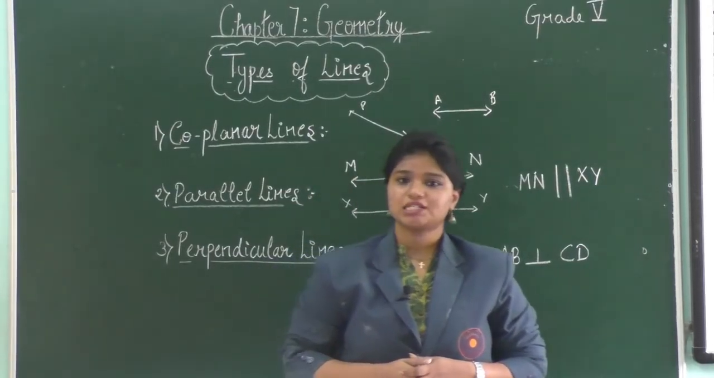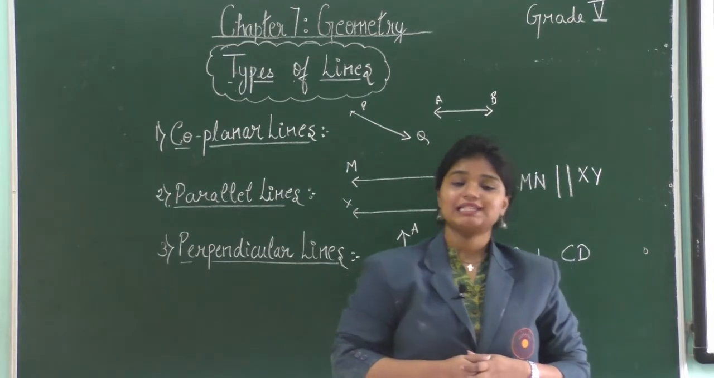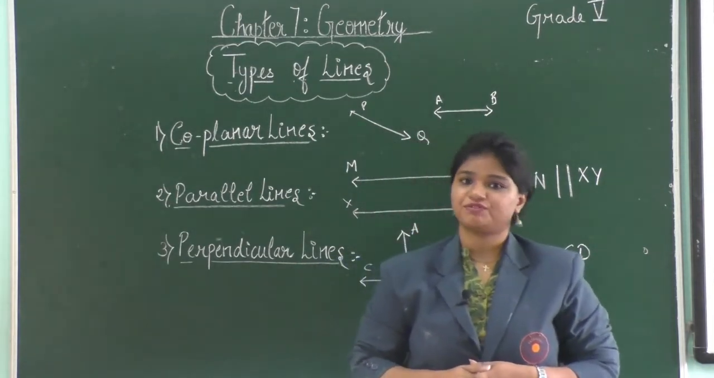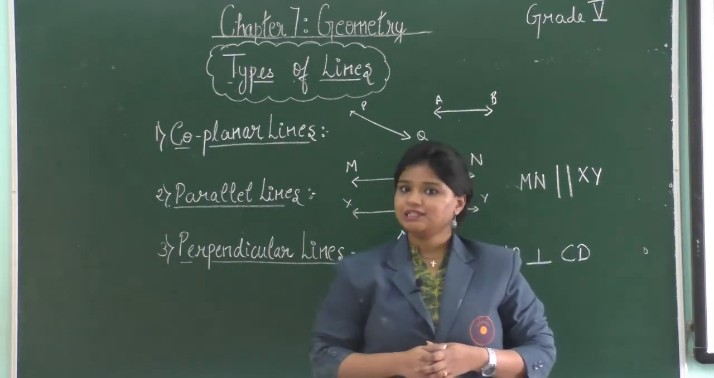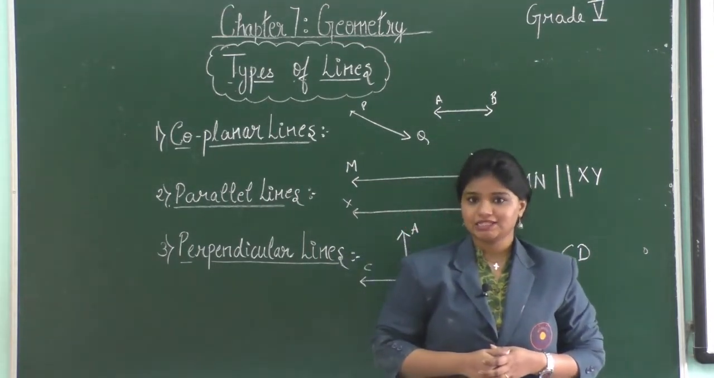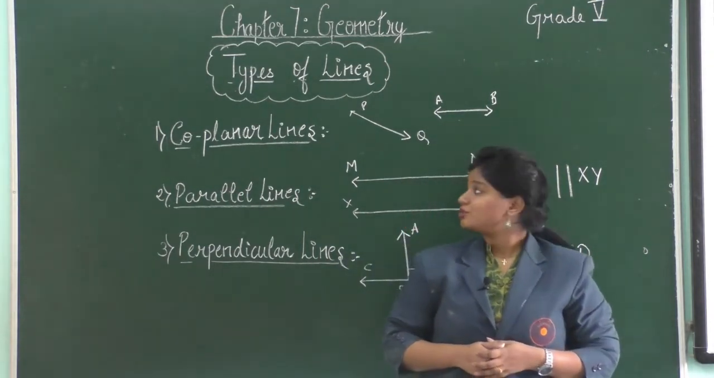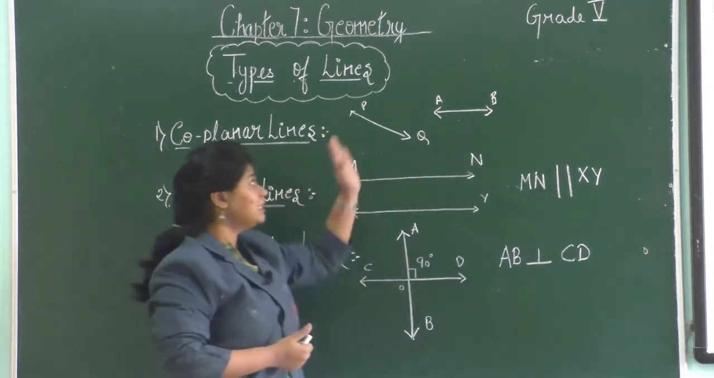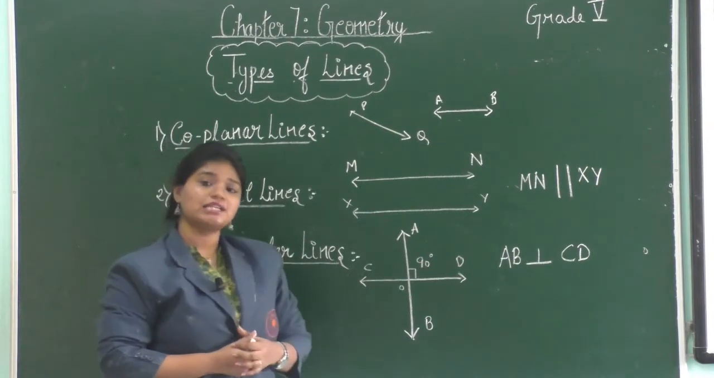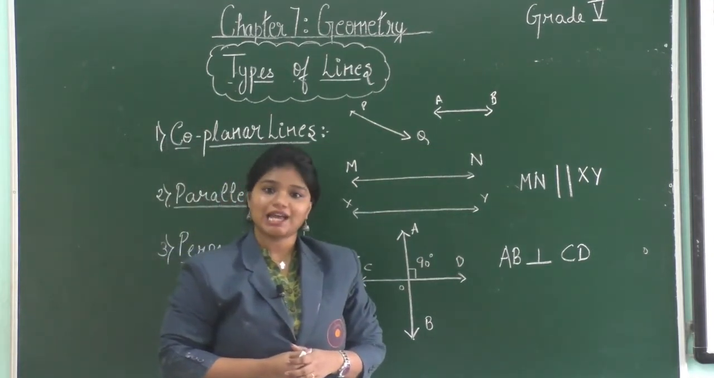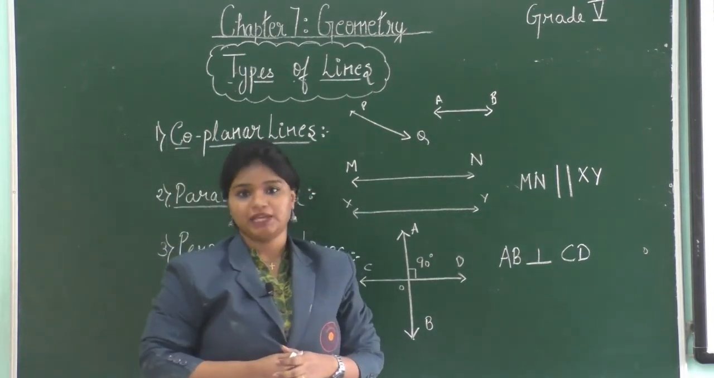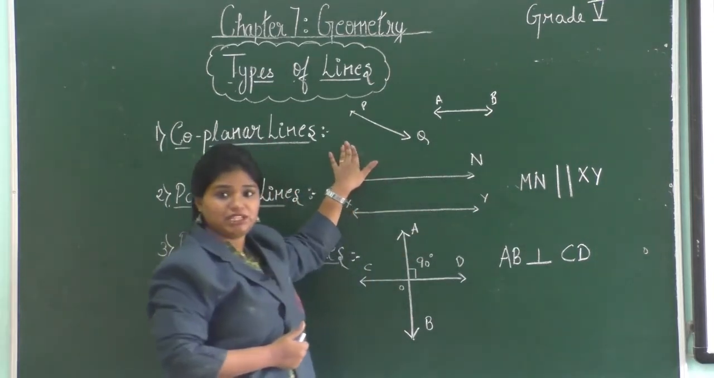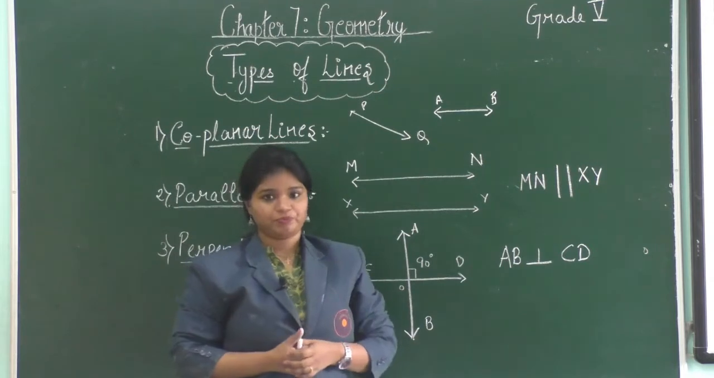In your previous classes, you have learned about intersecting lines. Today, we learn about three new types of lines, that are coplanar lines, perpendicular lines and parallel lines. So, let's start with coplanar lines. Imagine this entire green board as a single plane. So, all the lines that lie in one plane are known as coplanar lines. For example, line PQ and line AB.